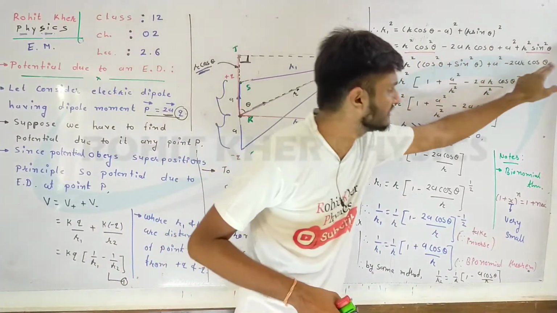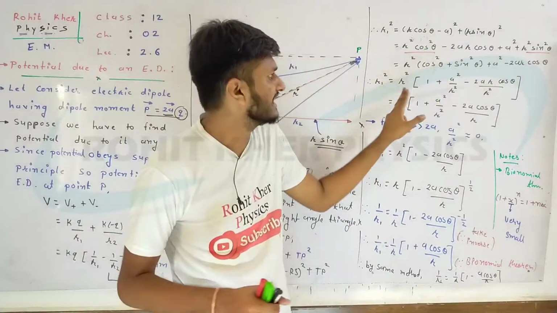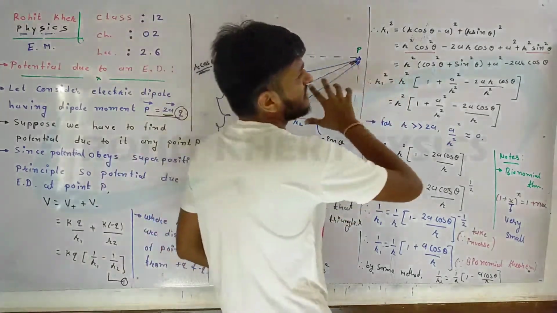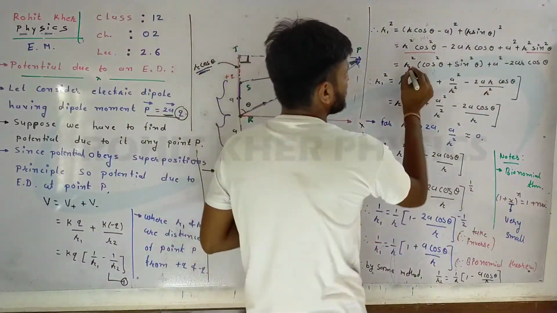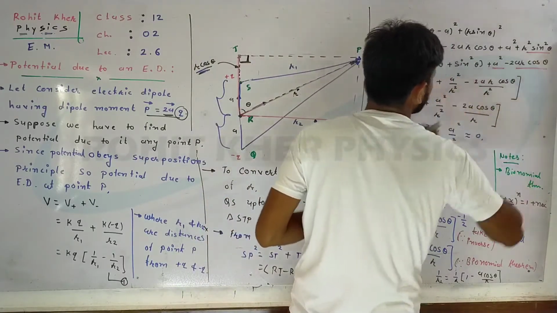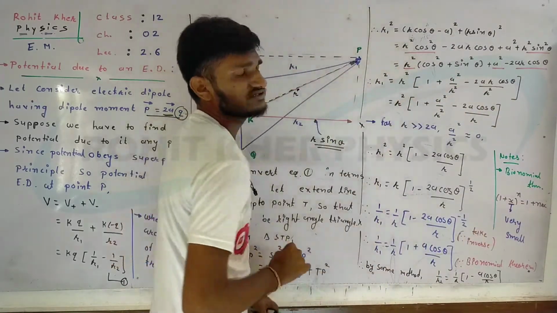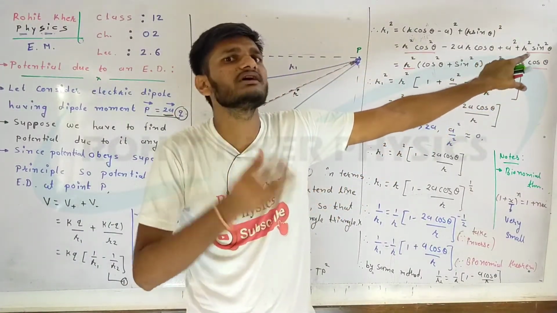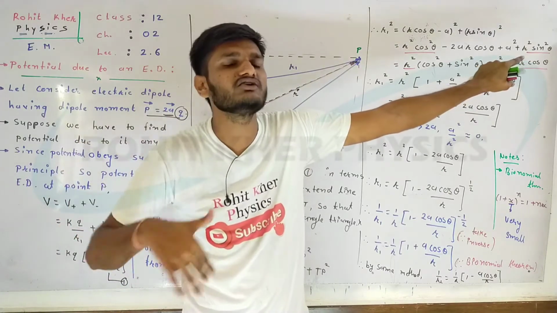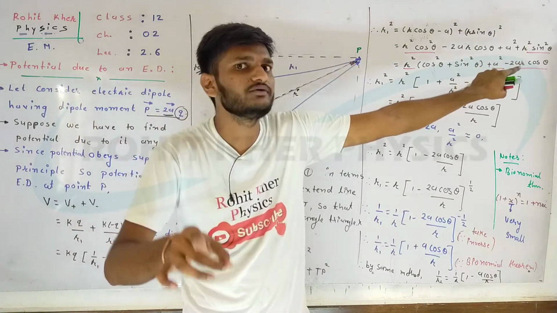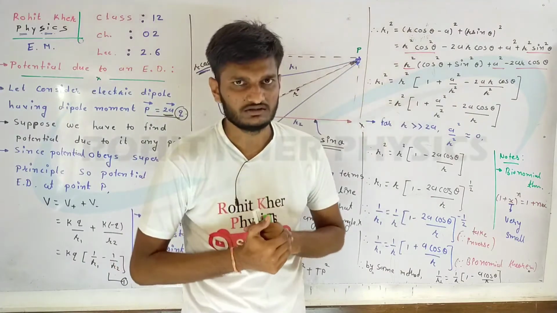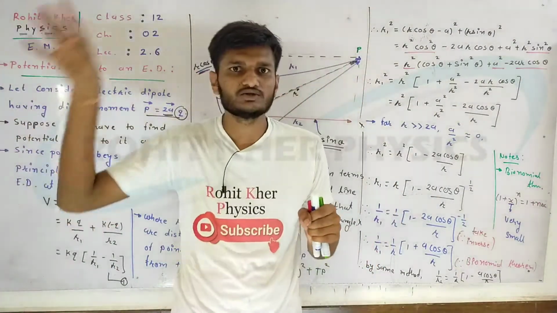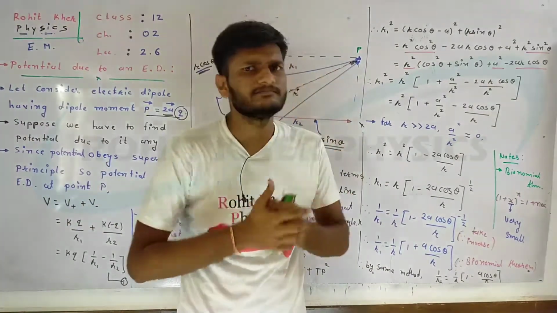So from all these terms, we are going to take r square as common. But here the question is, there is no r square in all these three terms. This one is our first term, this one is second, and this one is third. Here we have r square, but there is no r square in the others. But we have to take it out as common. So how can we do that? We have to divide by r square. If you forcefully take something out as common, then you must divide by the same.